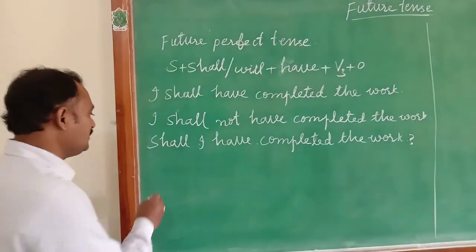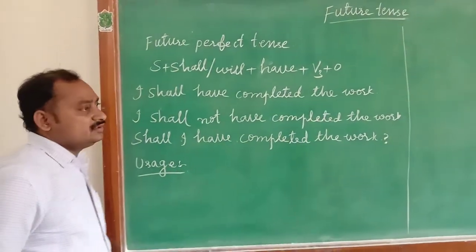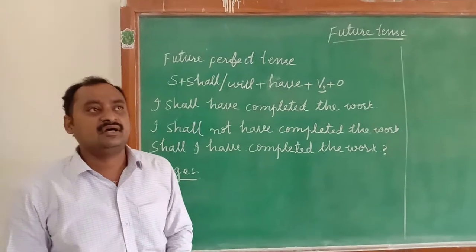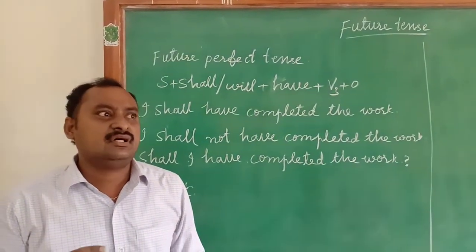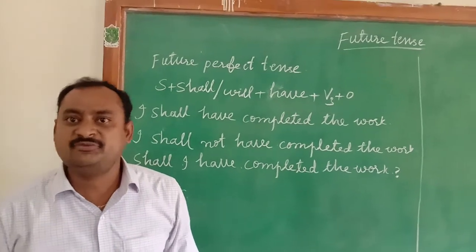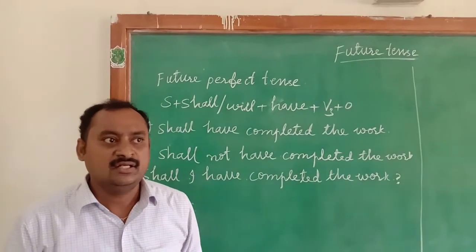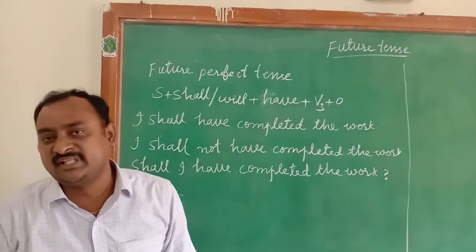Now, my dear students, we will go through its uses. The future perfect tense is used to describe a finished action that will happen before a particular time in the future, before a specific time in the future.